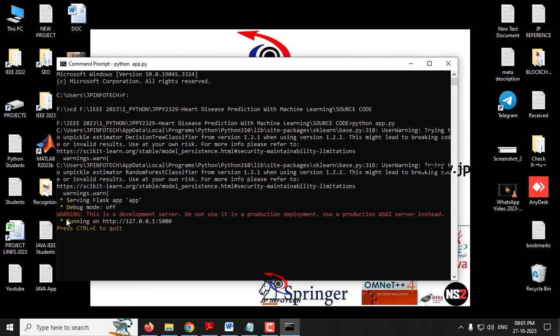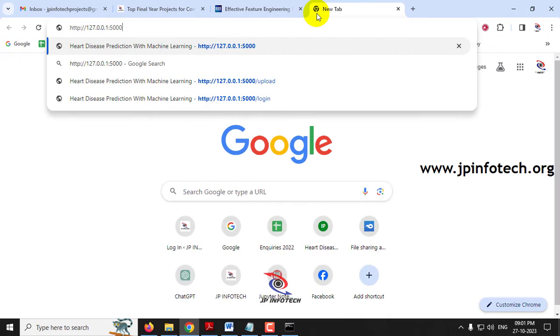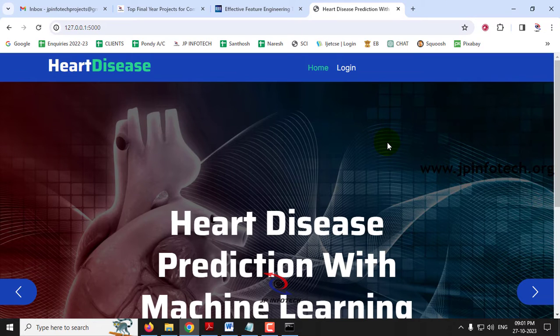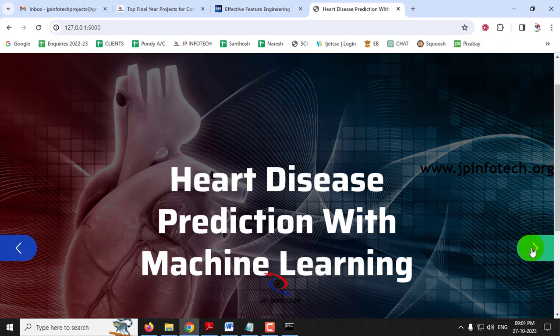So now you can see the URL. Just copy this URL, go to any of your browsers. I'm going to Google Chrome. Just paste the URL that we have copied and click enter. So now you can see the home screen or welcome screen of the project with the project title Heart Disease Prediction with Machine Learning.